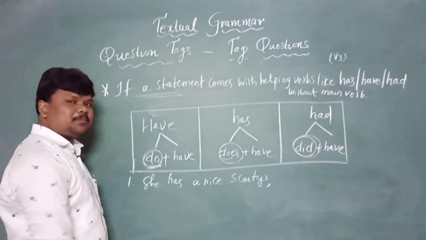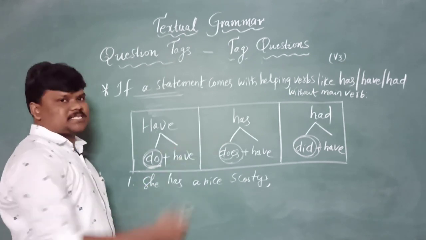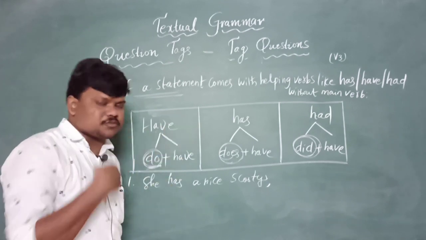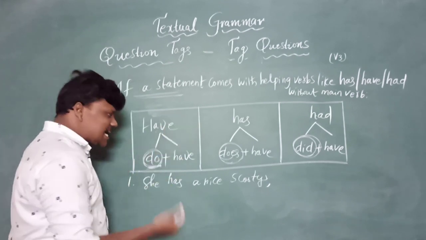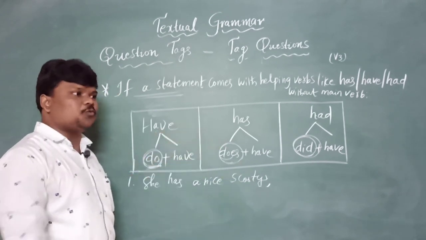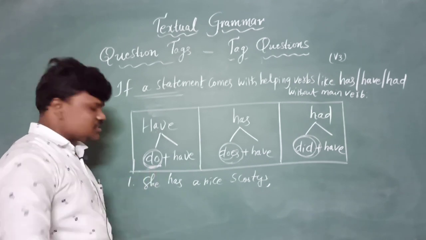Without the help of any main verb, in this time we need to remember do, does, did. And these has, have, had act as possessives. She has a nice scooty means she has now. Possessiveness, havingness, right?